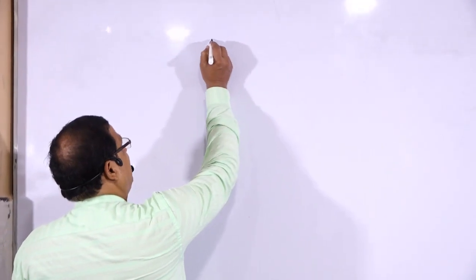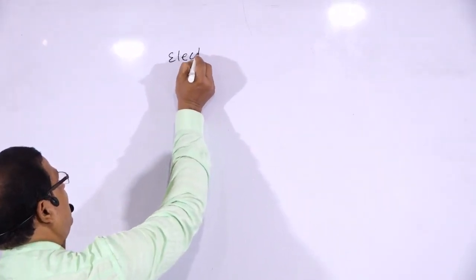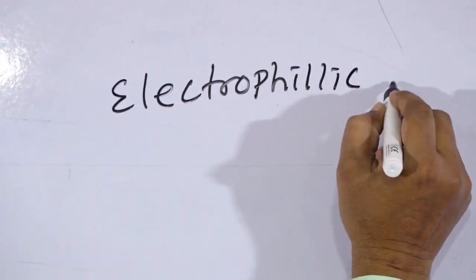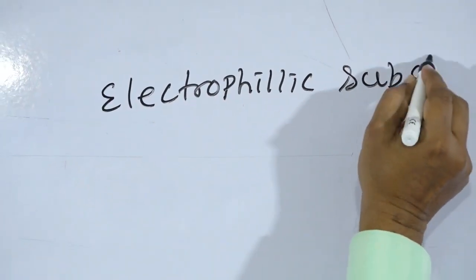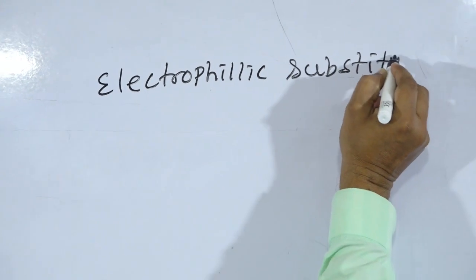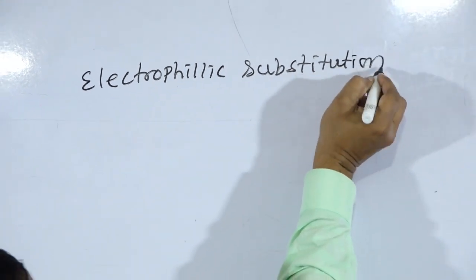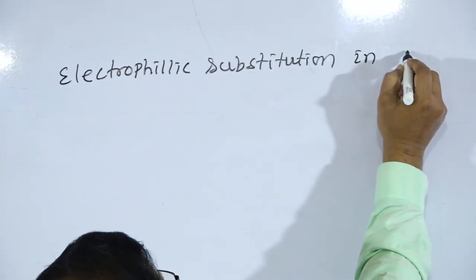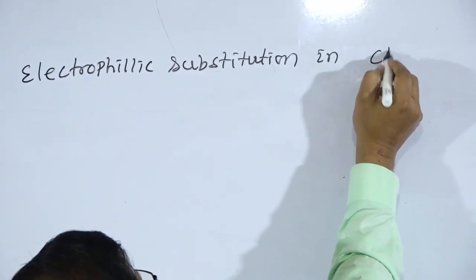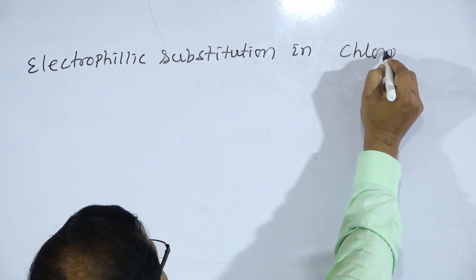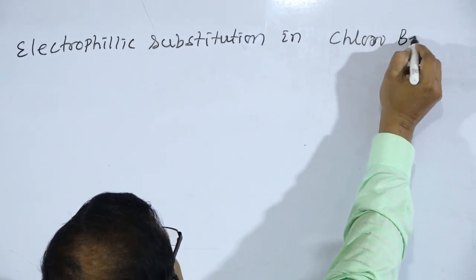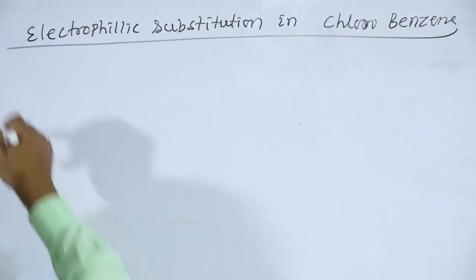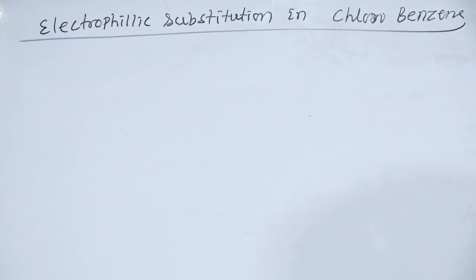So the first one is electrophilic substitution reactions in haloarenes, that is chlorobenzene. That is electrophilic substitutions in chlorobenzene.